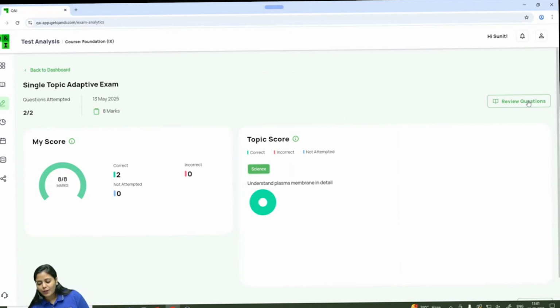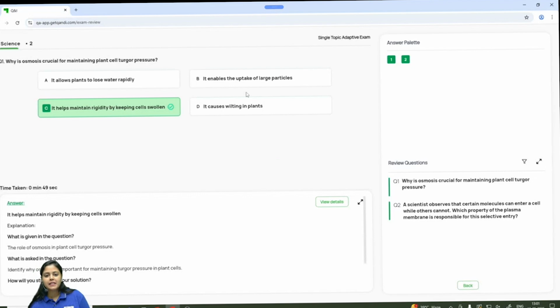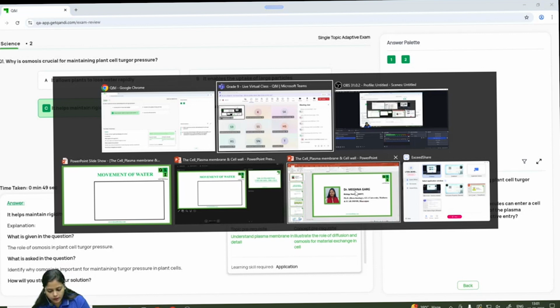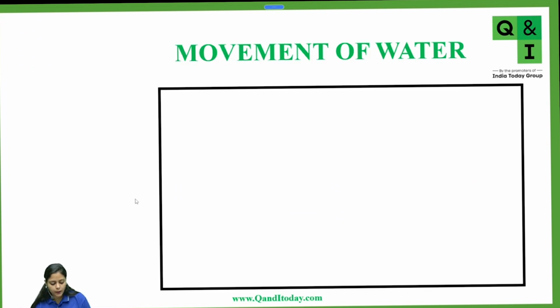So now you can go to the review questions and you can see the correct answer, solution. And also you can go to the view details section and you can see which topics knowledge, which concepts knowledge is required to solve this question. And also you can see which skill is required in solving this question. Okay. So this is all about this. Now let's come back to the class.